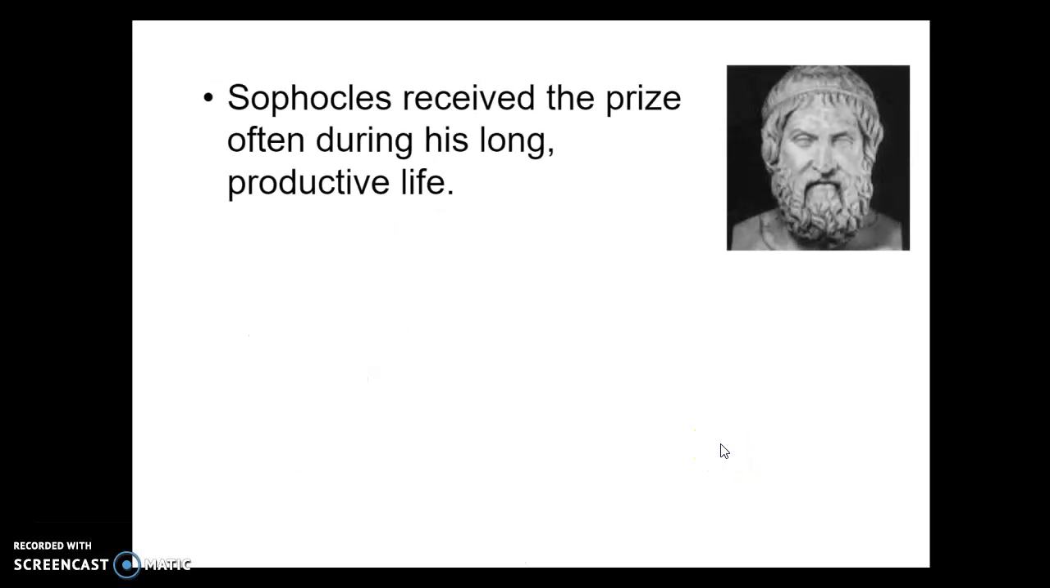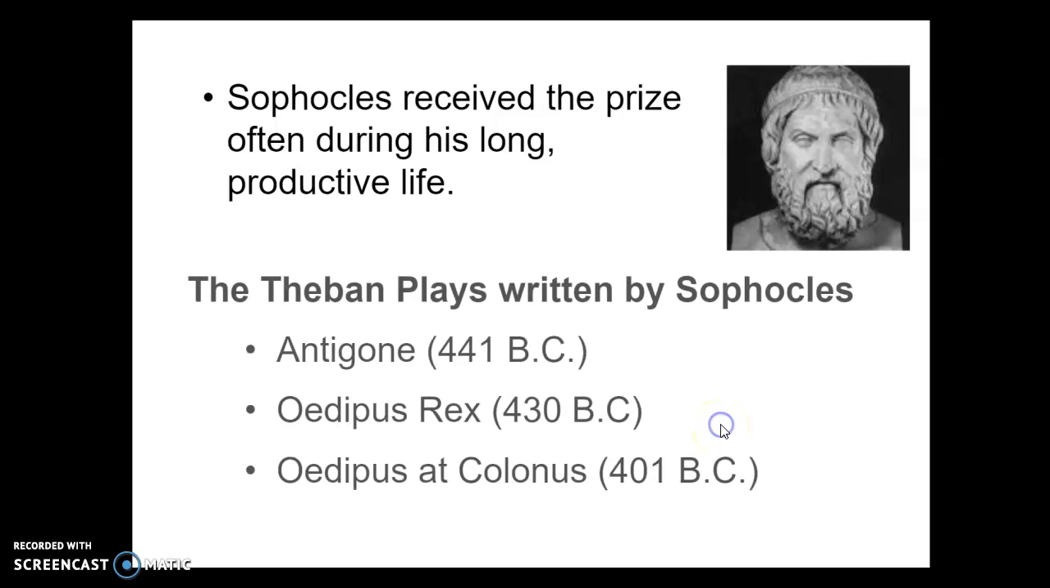Sophocles received the prize often during his long productive life for his plays. The Theban plays that were written by Sophocles were Antigone, Oedipus Rex, Rex means king, so Oedipus the king, and Oedipus at Colonus. Colonus is a city where Oedipus dies. Oedipus was the father of Antigone.